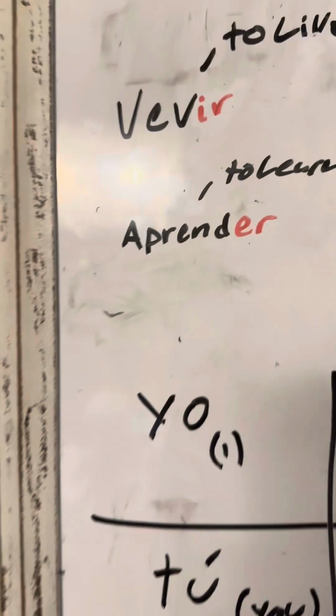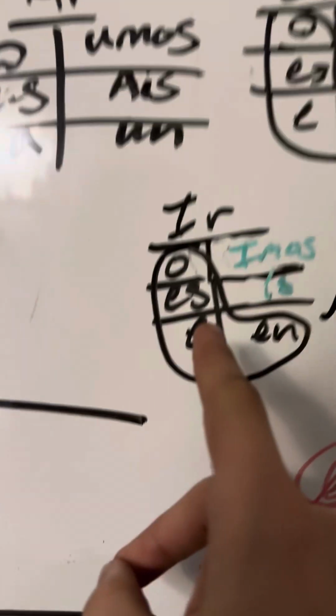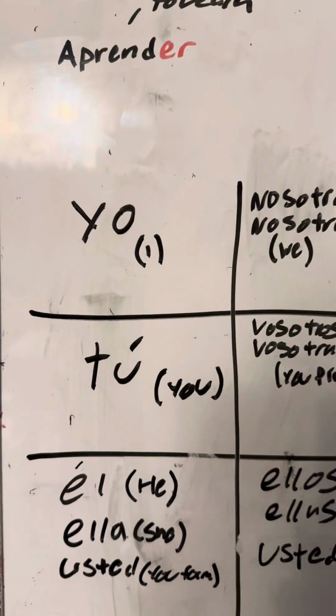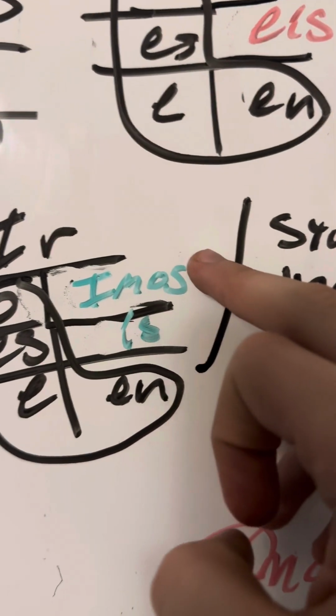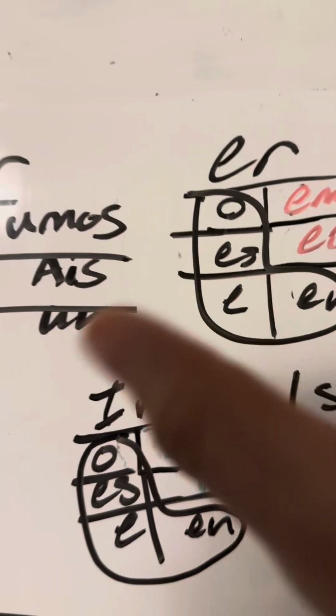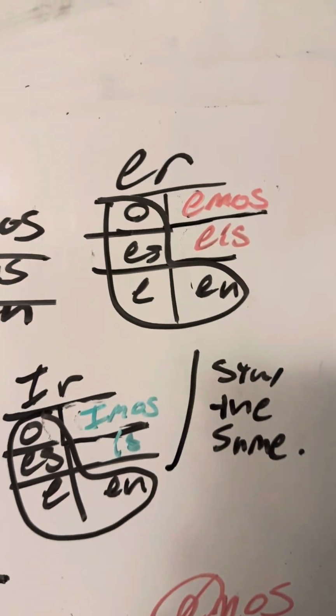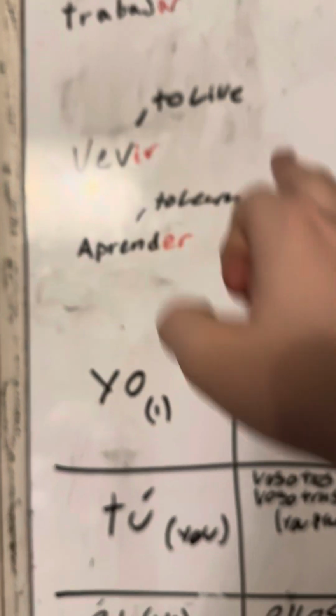So we have vivir. If I'm saying I live, I'm going to say vivo. If I'm going to say you live, I say vives. If I say he, she, or you, formal, live, I say vive. Now remember, these two, imos and is, are different than emos and eis, which are ER, which I'm about to get to, because I just explained it wrong and I had to redo the video for that. So, we're not going to do that again. So, imos and is. I'm referring to we. So, we live, I say vivimos.